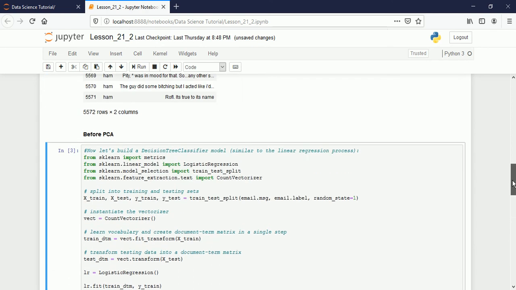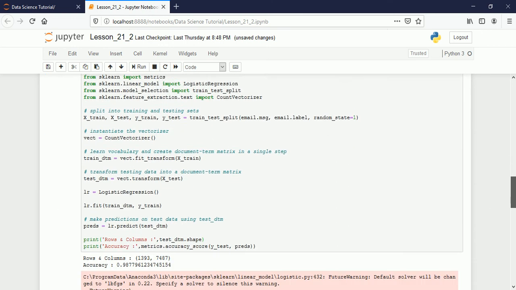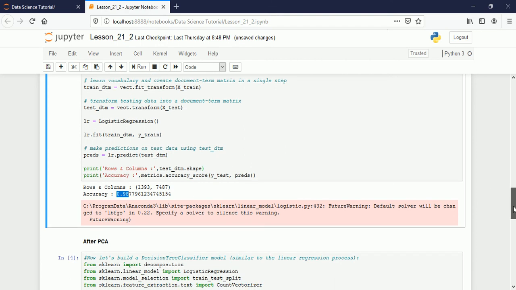Although here, if you remember, we had only 2 columns, but after vectorizing or tokenizing the data for each and every word, it will create a separate column. So that is why the number of columns increased to 7487. These many columns we have, but the accuracy is good, because it is already 98%, 99% accuracy, because the data is so clean. It is classified into ham and spam correctly.